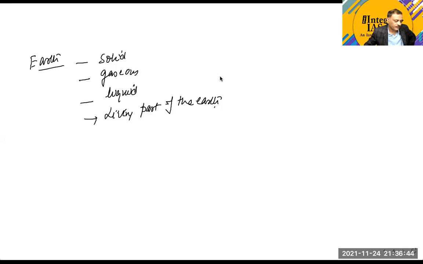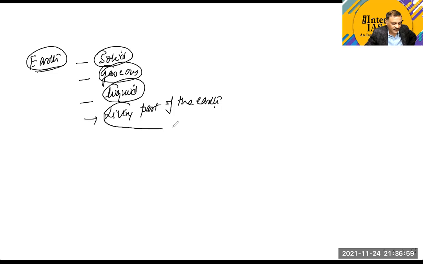Okay, no problem. So in the case of the Earth, the issue is whether we should take a solid part of the Earth, or a gaseous part, or a liquid part, or a living part of the Earth. As I told you, geography is a study of the Earth, but Earth consists of solids, liquids, gases, and the living component. So what should we include?